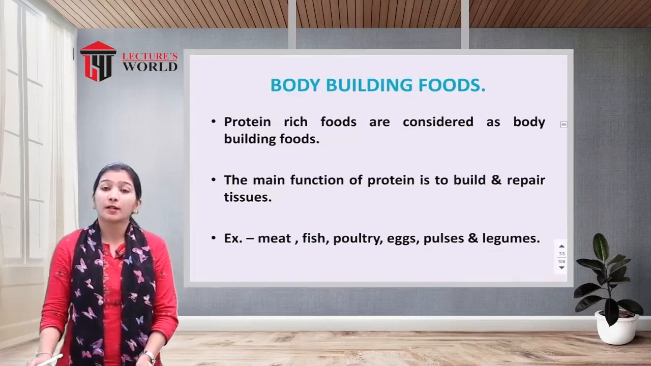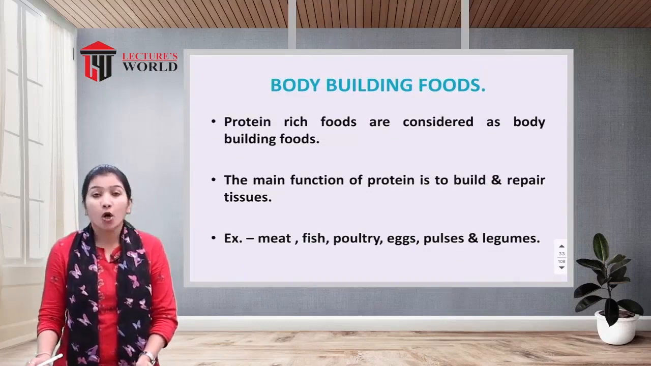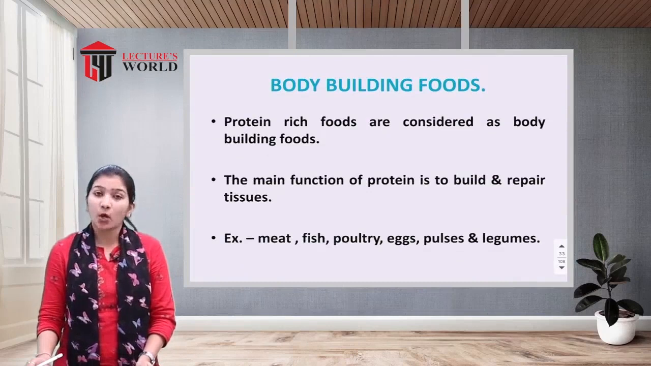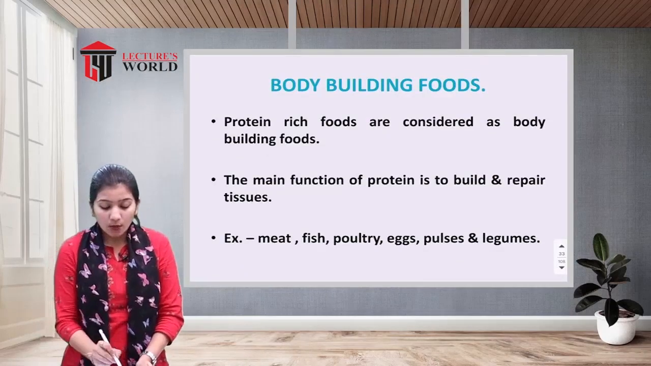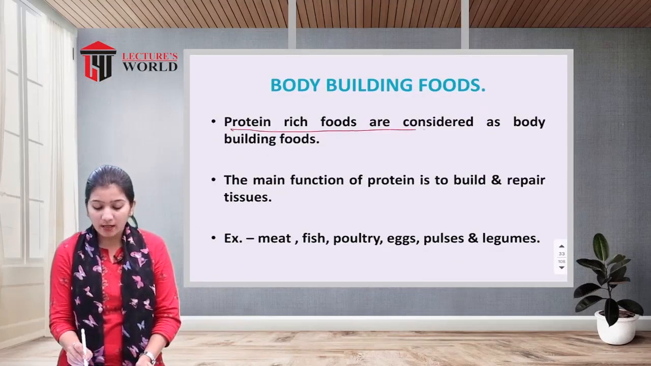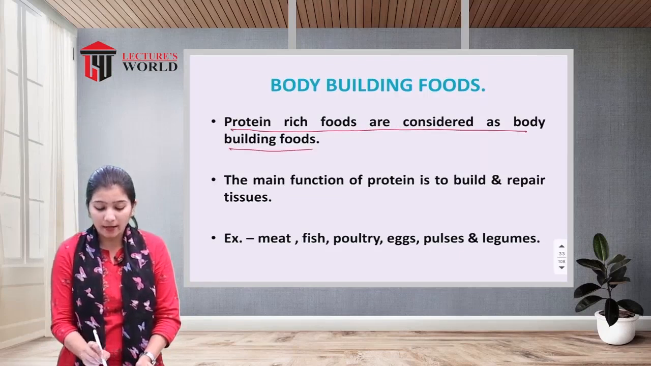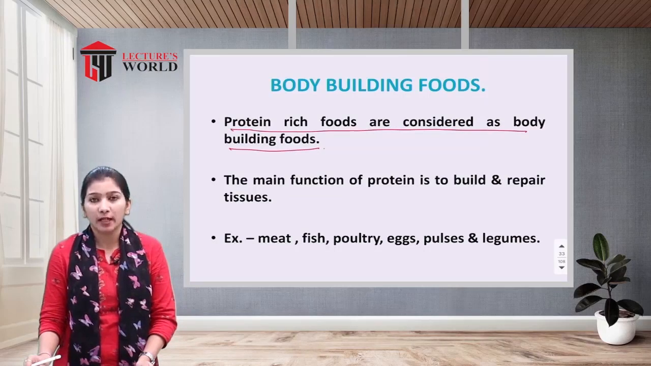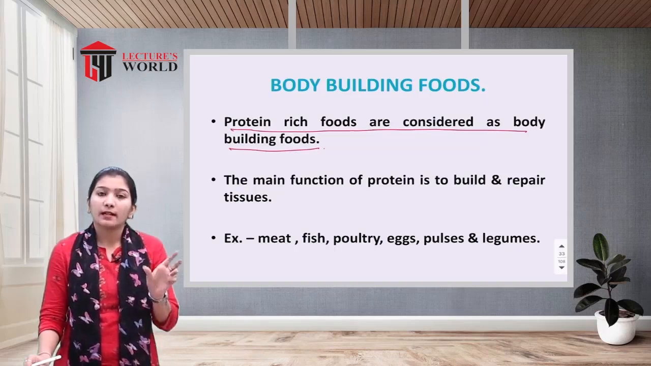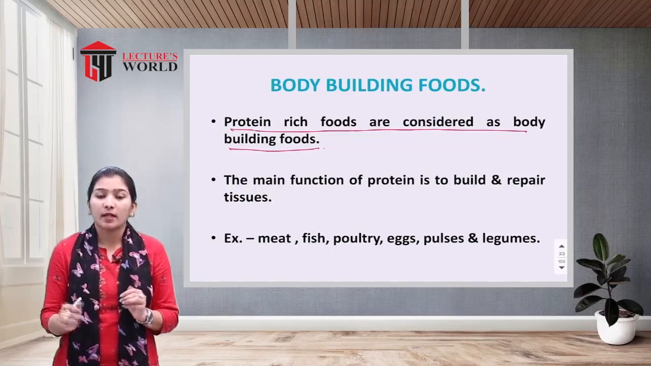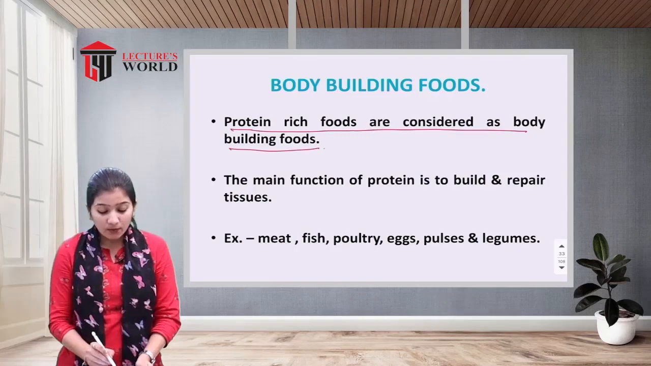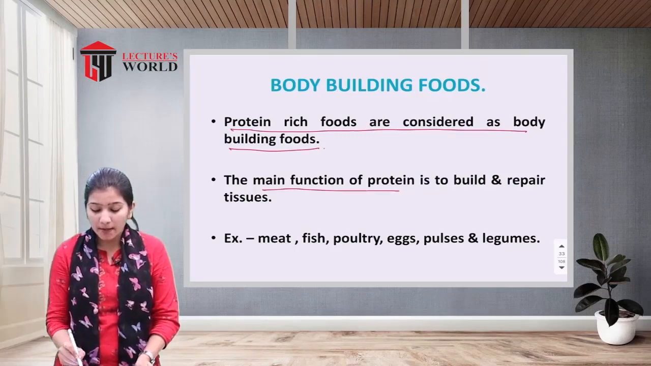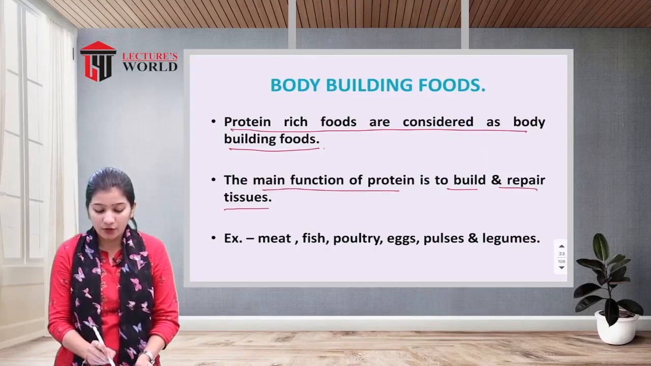The next type under the predominant functions is body building food. So what is a body building food? Protein rich foods are considered body building foods. Whatever you are having in your diet which contains the maximum amount of protein is a body building food. The main function of protein is to build and repair tissue.